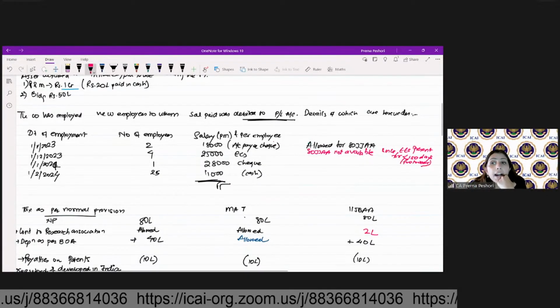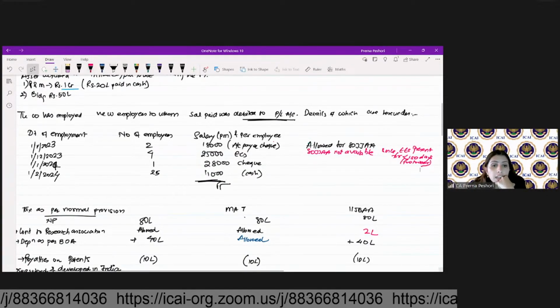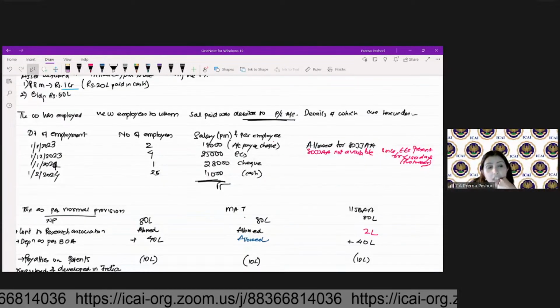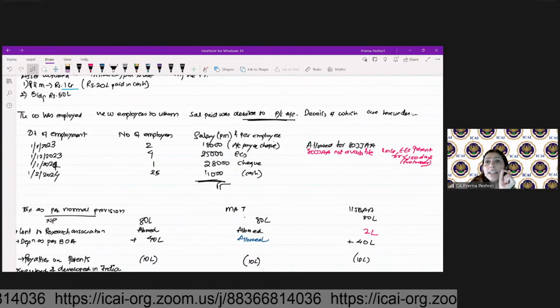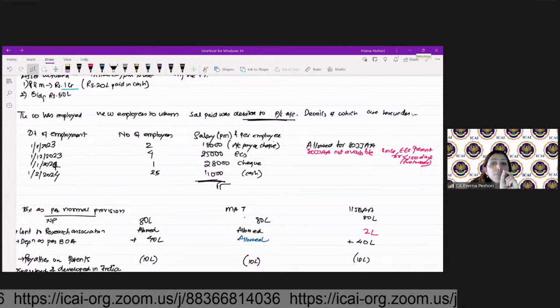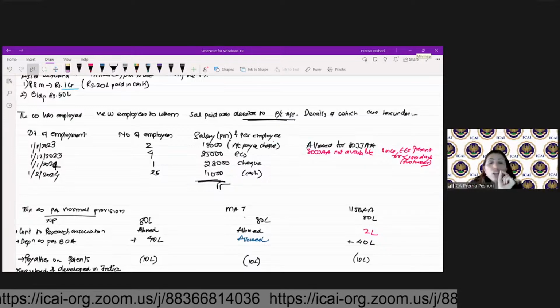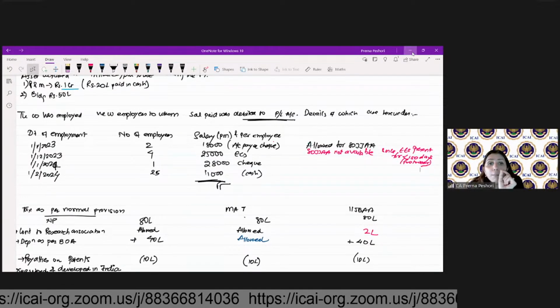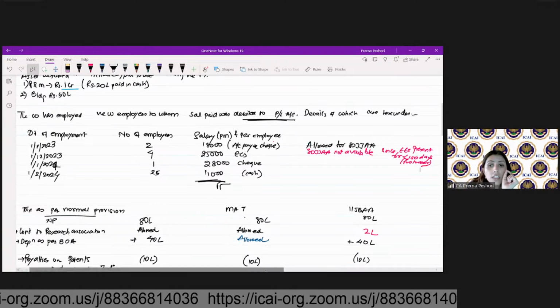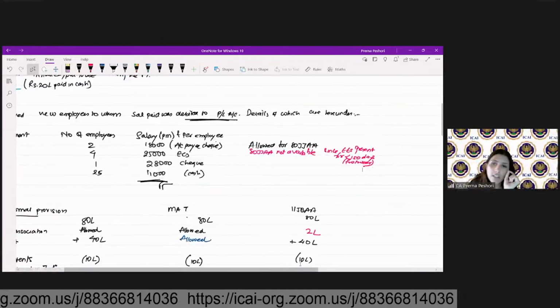Now this will be allowed to me in the next year if the employees in the next year are present for 150 days. So in the next year, if my employees stay with me for 150 days, this will be available in the next year.